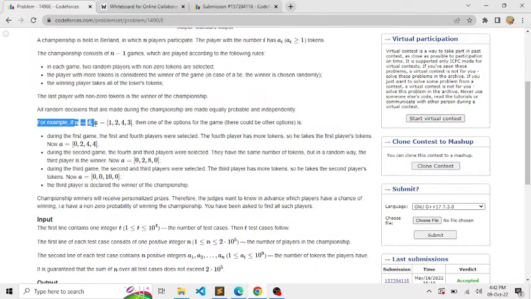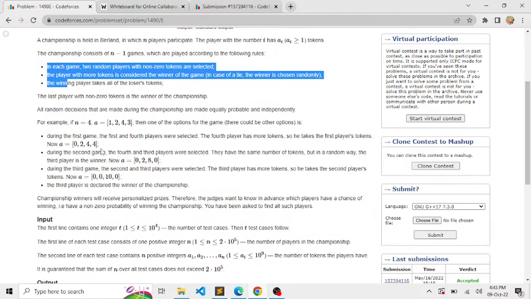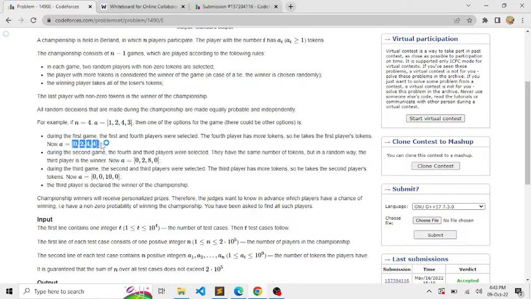For example, if n is equal to 4 and the players have the following tokens: the first player has 1, second has 2, third has 4 and fourth has 3 tokens, then one of the options of the game could be, during the first game, the first and fourth player could be selected with the tokens 1 and 3. Following these rules, the fourth player would win the game, so he'll take the first player's tokens. So the new array would look like this.